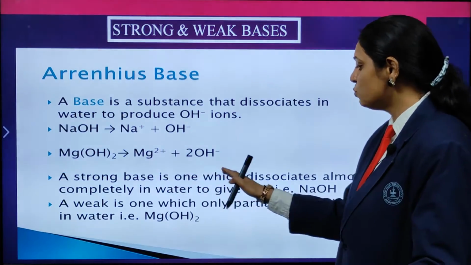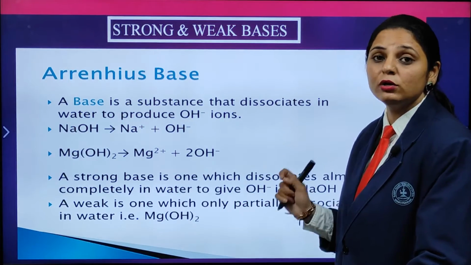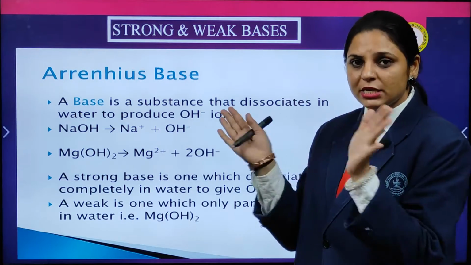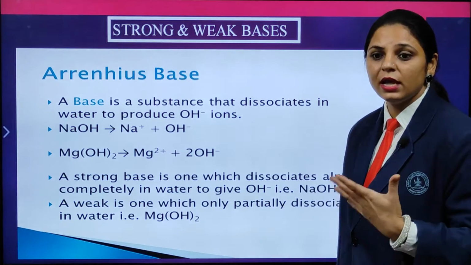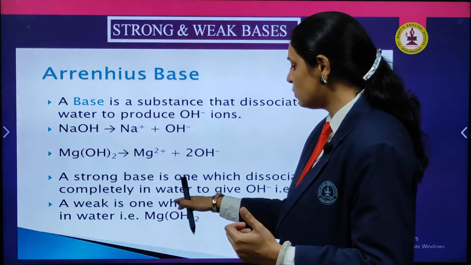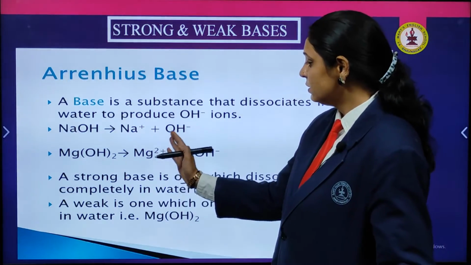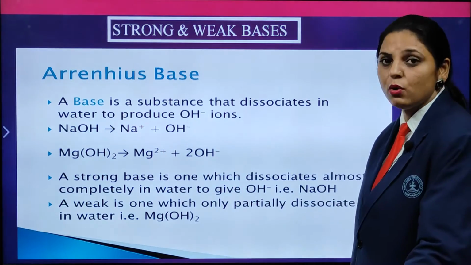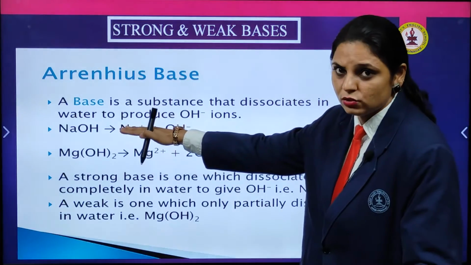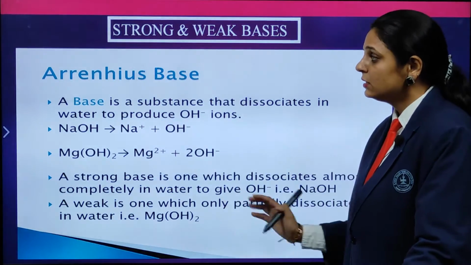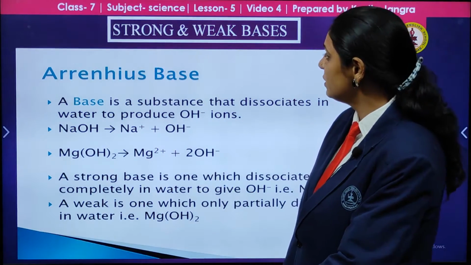The strong base is one which dissociates almost completely in water. What is the strong base? How is the base said to be strong? If it separates completely in the water, that is the strong base, and gives the OH negative, that is NaOH. And the weak base is one which only partially dissociates in water. You can see over here that magnesium 2 positive and 2 OH negative. Here partial dissociation of the ions is there, but in the strong base the complete dissociation, complete separation. This states the Arrhenius base function.